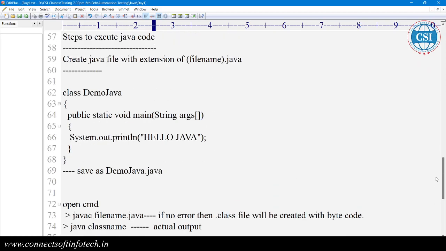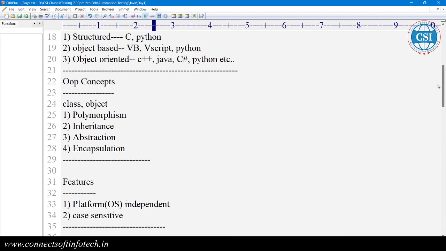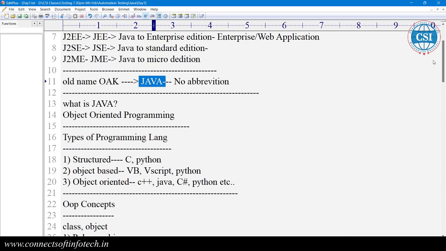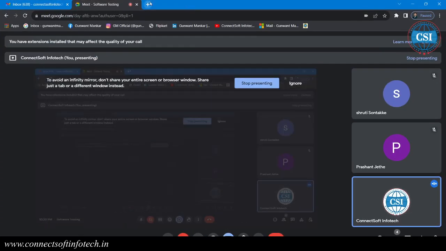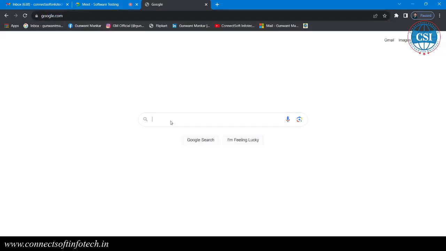Okay, I have not copy pasted here, so I'm just going to Google it.